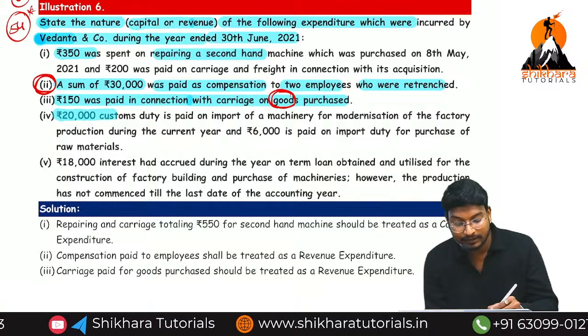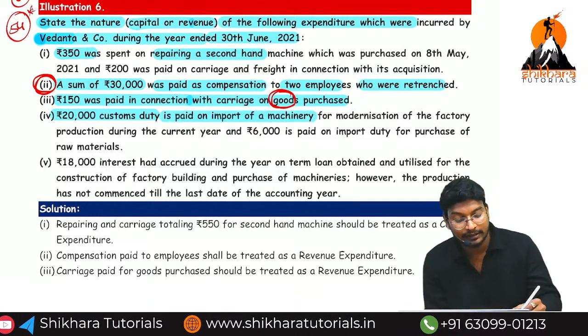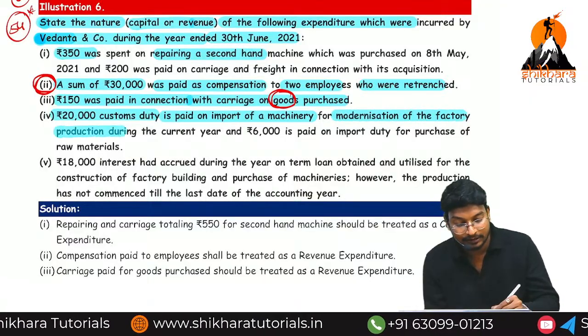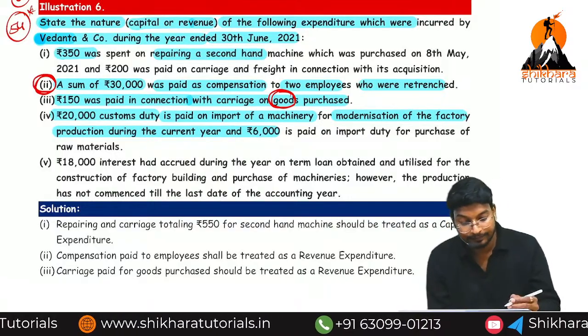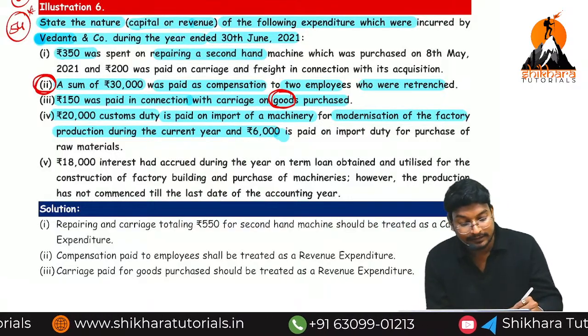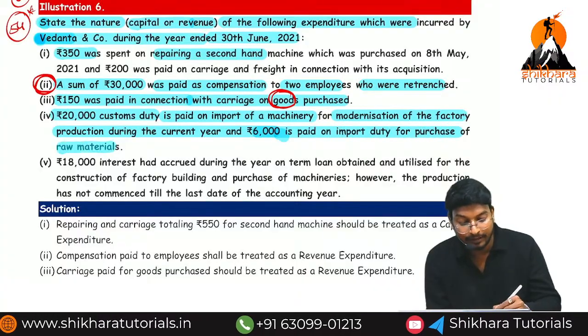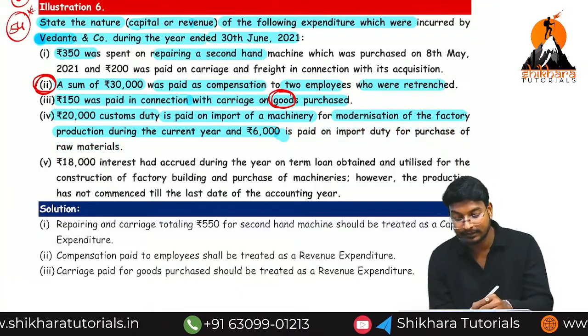Rupees 20,000 customs duty is paid on import of machinery for modernization of factory production during the current year, and rupees 6,000 is paid as import duty for purchase of raw material. How many transactions are there here? Two types of transactions are there.